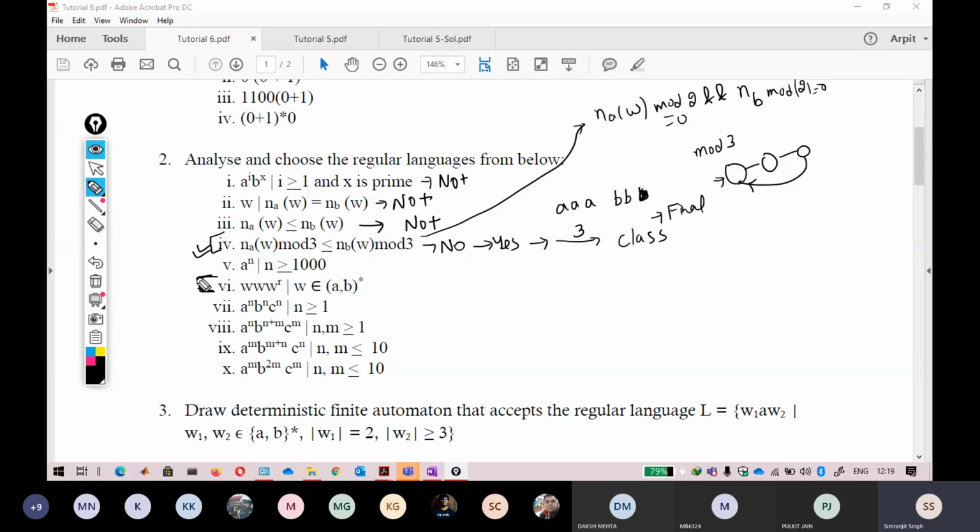Okay, for the fifth one, I think it is a fairly basic one. All of you can easily tell me whether this is a regular language or not. Anyone?